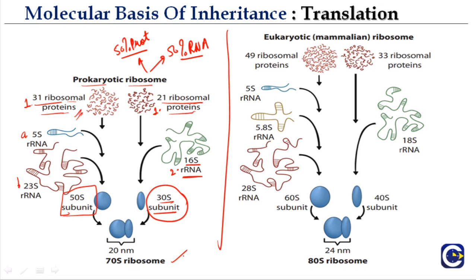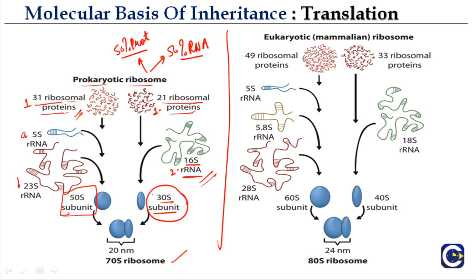So you must remember the 70S ribosome contains the 30S subunit that contains the 16S rRNA, and it contains the large subunit, which is the 50S subunit that contains 5S rRNA and 23S rRNA. So this can sometimes be difficult to memorize. The best way is to make a flow chart. Just make a flow chart on a sheet and go through it every day, and easily you will learn it in a while.